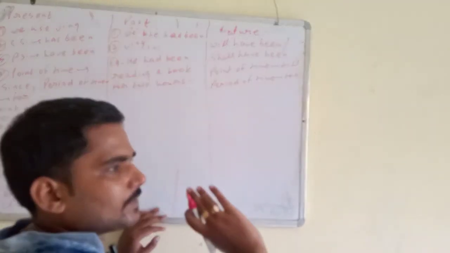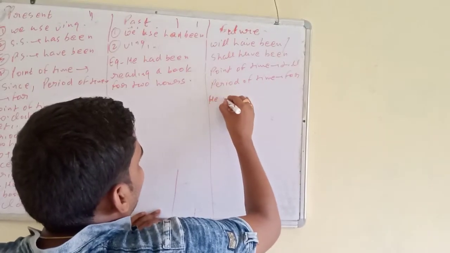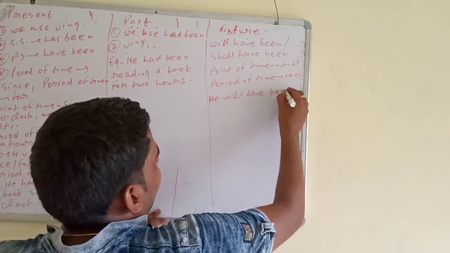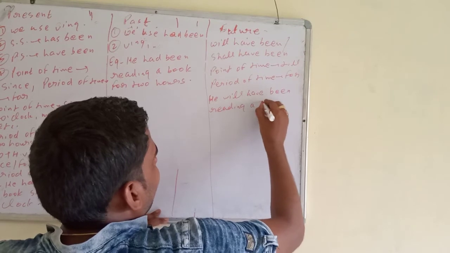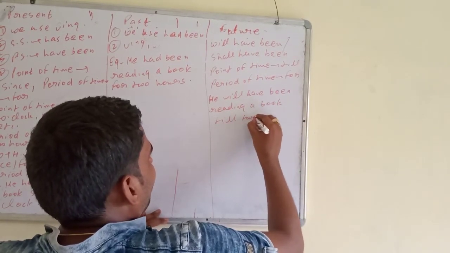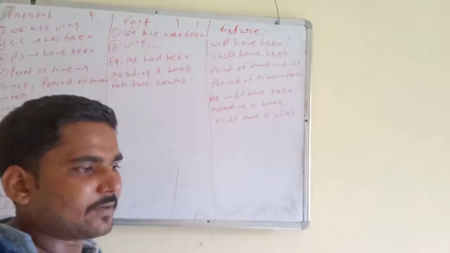We use ing form. This is the common rule. Example, he will have been reading a book till 2 o'clock.